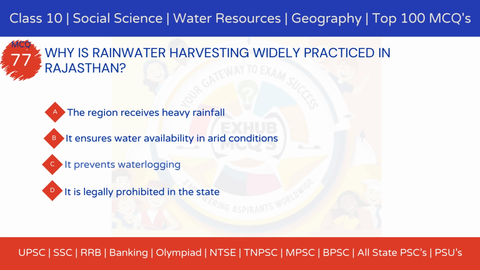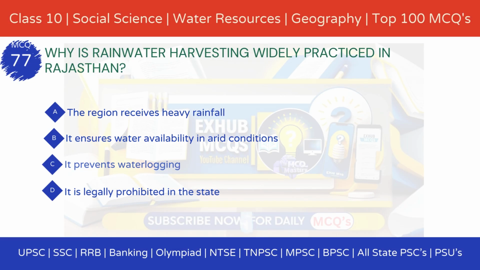Why is rainwater harvesting widely practiced in Rajasthan? Option A. The region receives heavy rainfall. Option B. It ensures water availability in arid conditions. Option C. It prevents waterlogging. Option D. It is legally prohibited in the state.